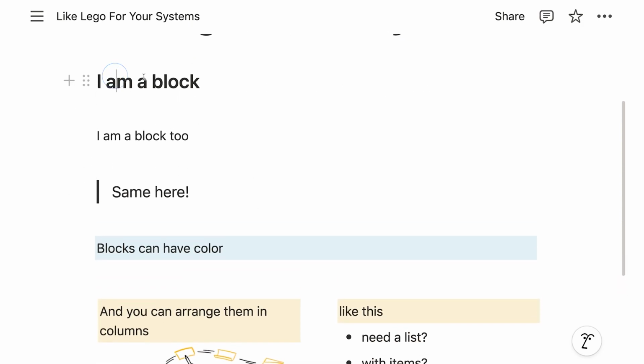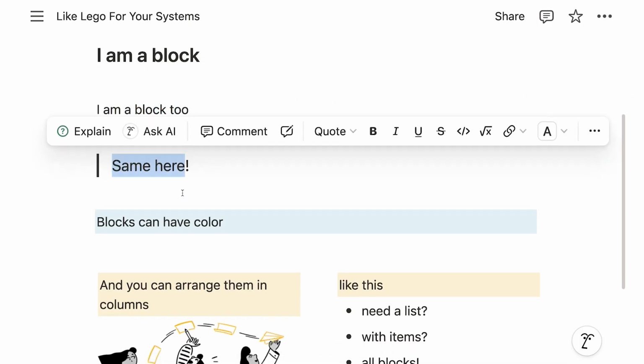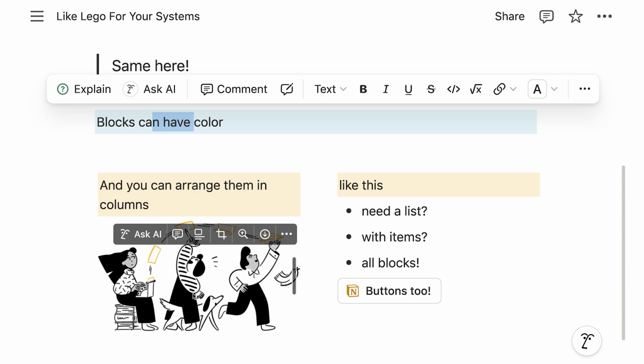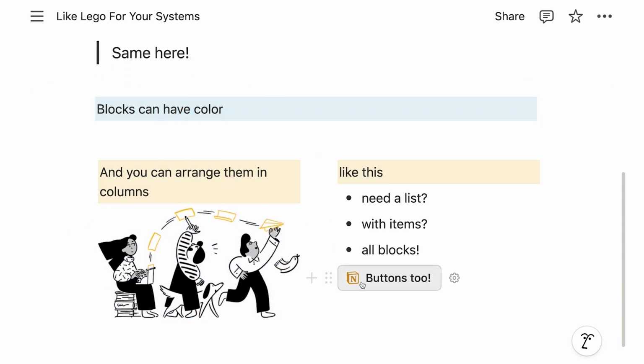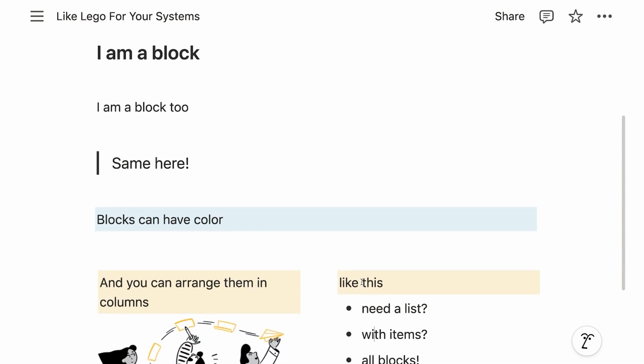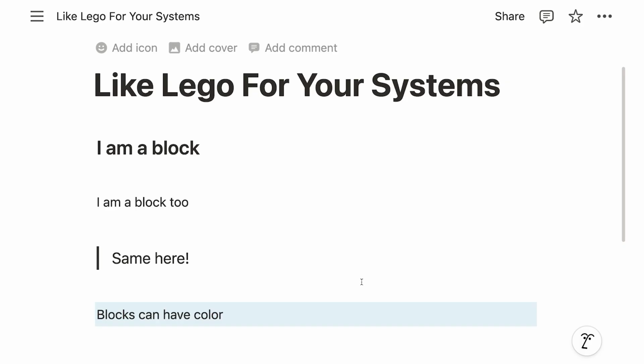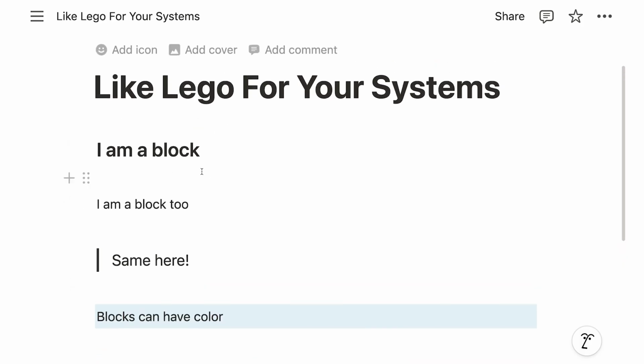We have sometimes headings, we have regular text like here, and we have special style text. We can have color, we can have columns, images, buttons, right? But at the end of the day, all the tools that we use are made out of the same core components. So in Notion, whenever you do something, in the background, you're actually adding these blocks.